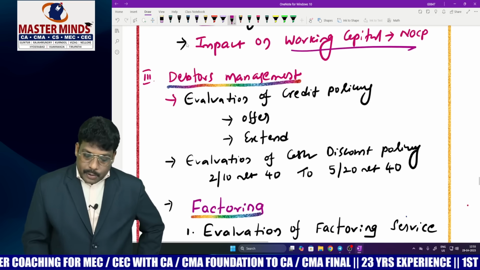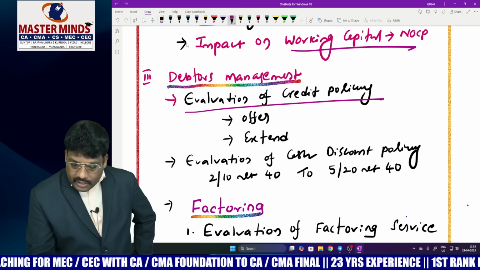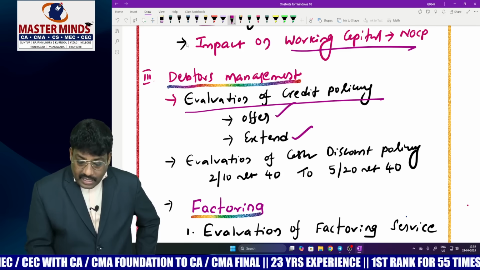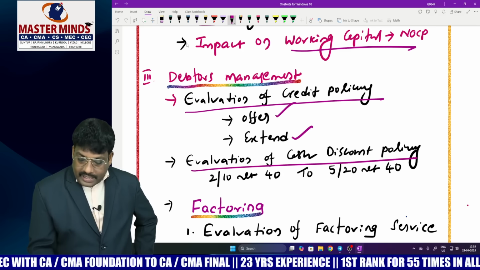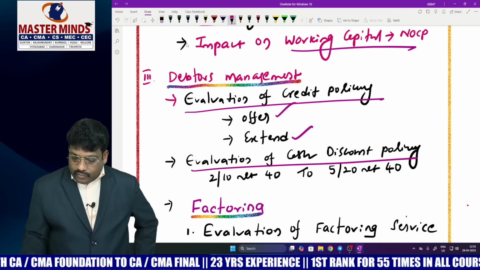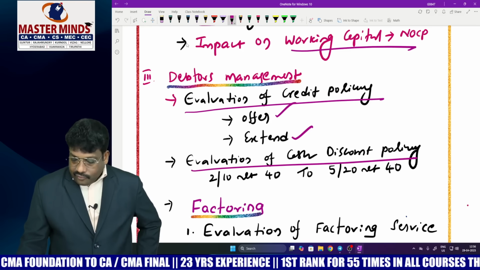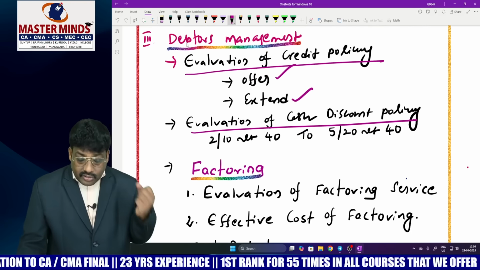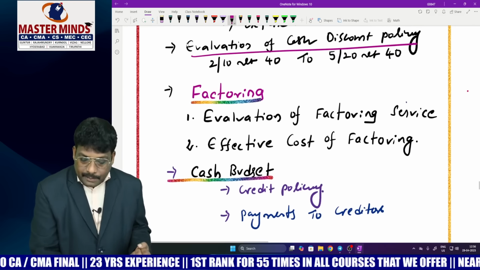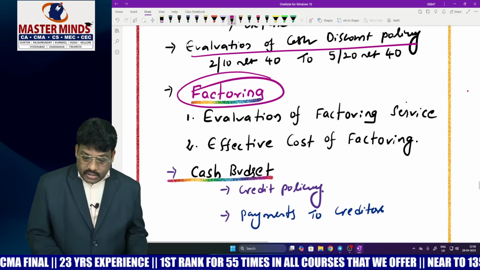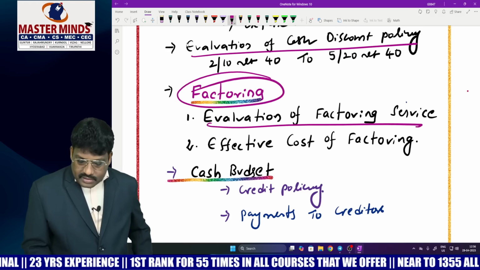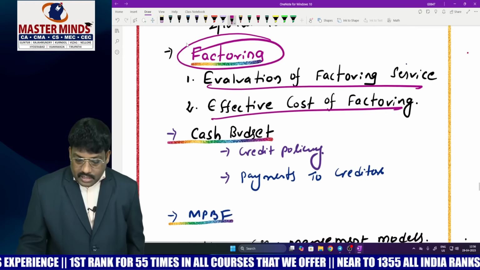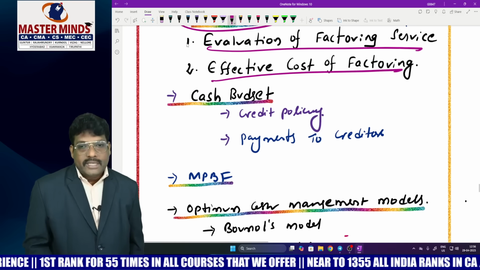Coming to debtors management, evaluation of particularly credit policy, right? Whether first time you are offering or extending, and evaluation of cash discount policy, like 2 by 10 net 42, 5 by 20 net 40. So whether this policy is worthwhile or not. So evaluation of cash discount, you check it. And coming to factoring, very, very important, evaluation of factoring service, and effective cost of factoring also there would be a chance to ask. And another one is a cash budget.